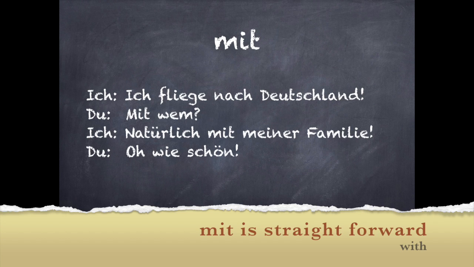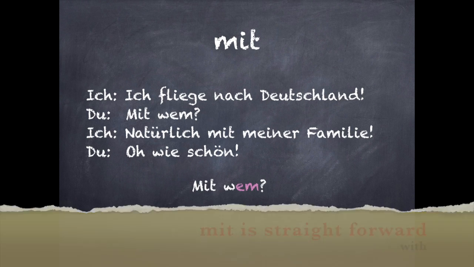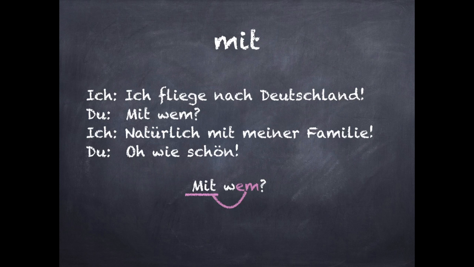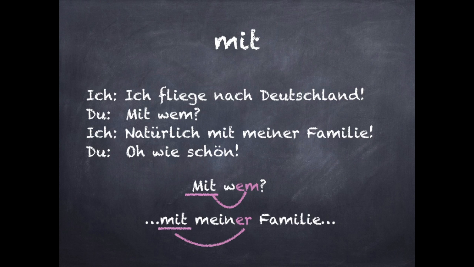So mit is the most straightforward of the prepositions in the dative, means with. So for example, ich fliege nach Deutschland. Mit wem? Natürlich mit meiner Familie. Oh, wie schön. So we have mit wem, dative, and mit meiner Familie. So meine Familie changes to meiner Familie.